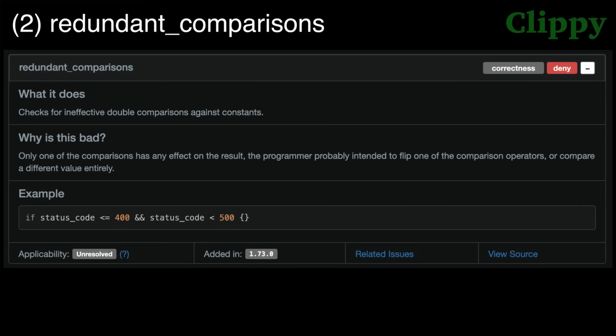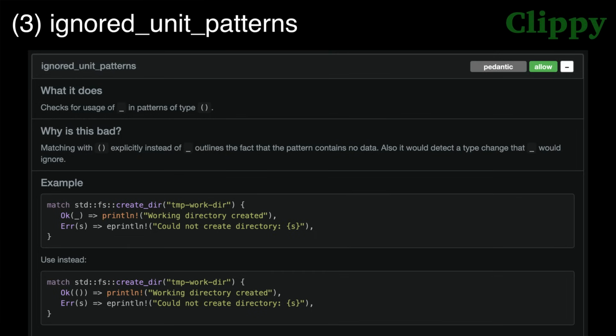Lint 2 is redundant comparisons, which is really similar to the last lint, but instead of looking for double comparisons that don't overlap at all, it looks for 2 comparisons where one is completely overlapped by the other. Like this one, where if something is smaller than or equal to 400, then it will always be smaller than 500 as well. Lint 3. Ignored unit patterns.